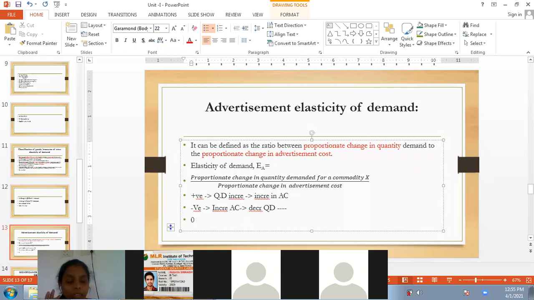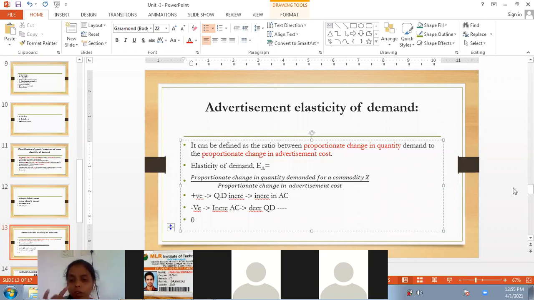These are the four types of elasticity of demand that we have, along with the measurements of elasticity of demand: price elasticity, income elasticity, cross elasticity, and advertisement elasticity, along with the different measurements that we have seen. Till now, any doubts, guys?